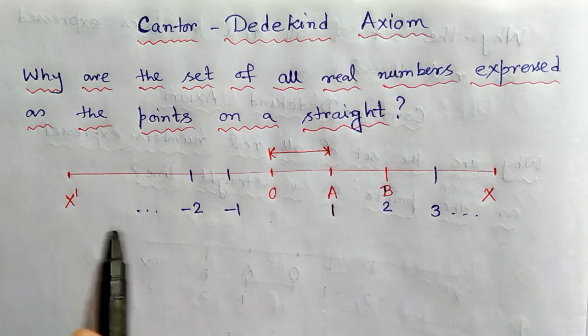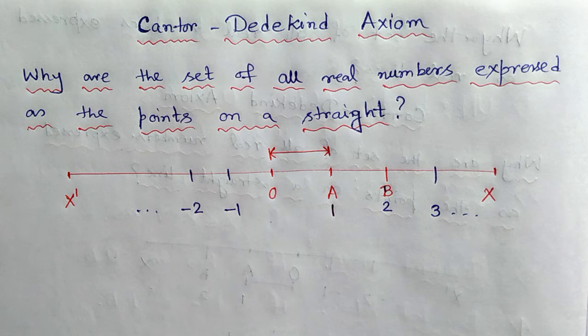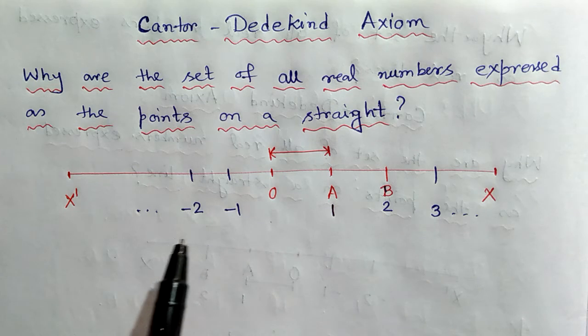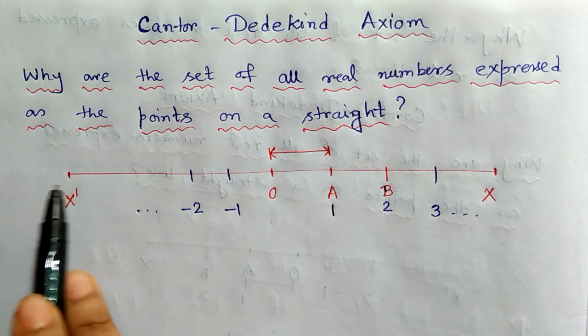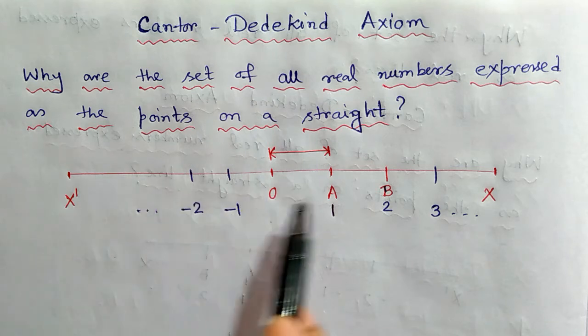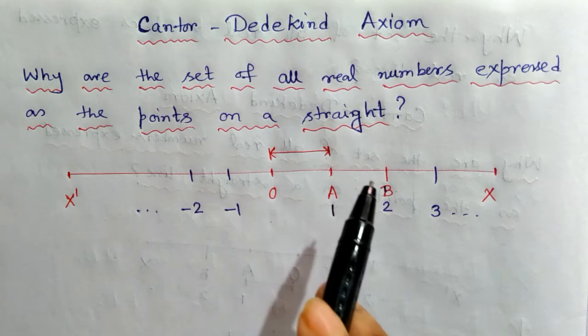Then they saw that in the real line there are some gaps. To fill those gaps, they invented a new type of number called the irrational number. So now this representation is completed, and we have a complete representation of the set of all real numbers as the points on the line.